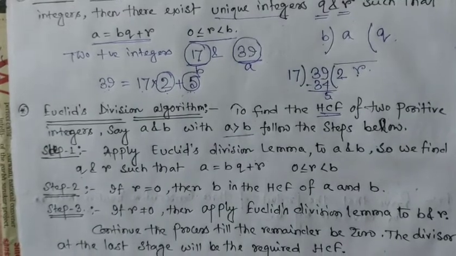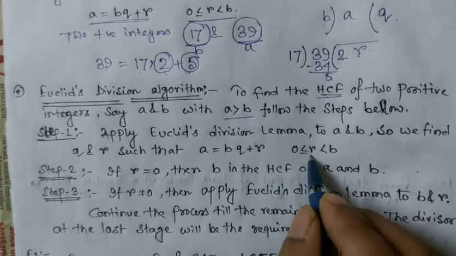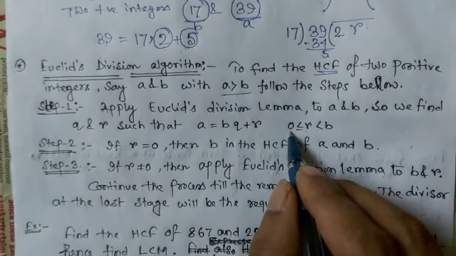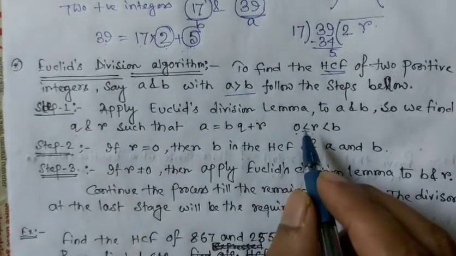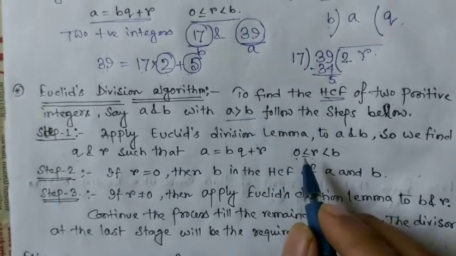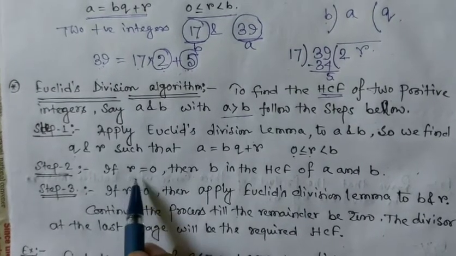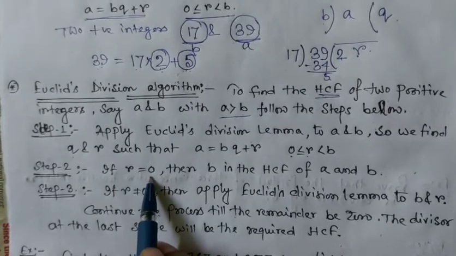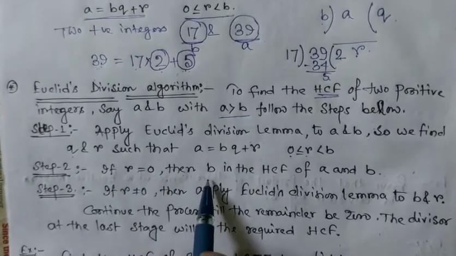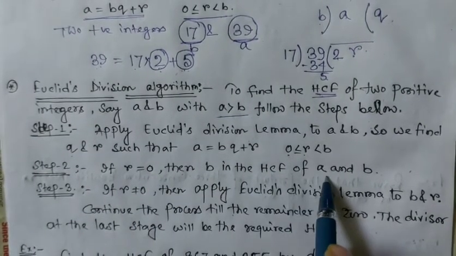Now step 2. The value of r may be 0, or between 0 and b. If the value of r is 0, then b is the HCF of a and b.